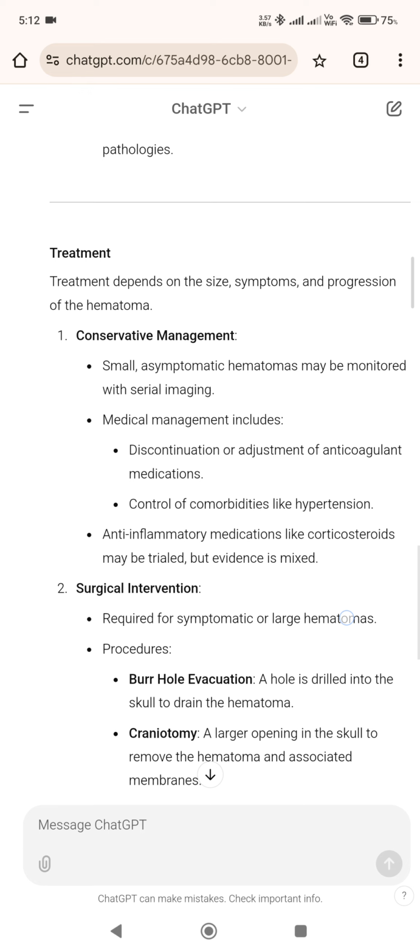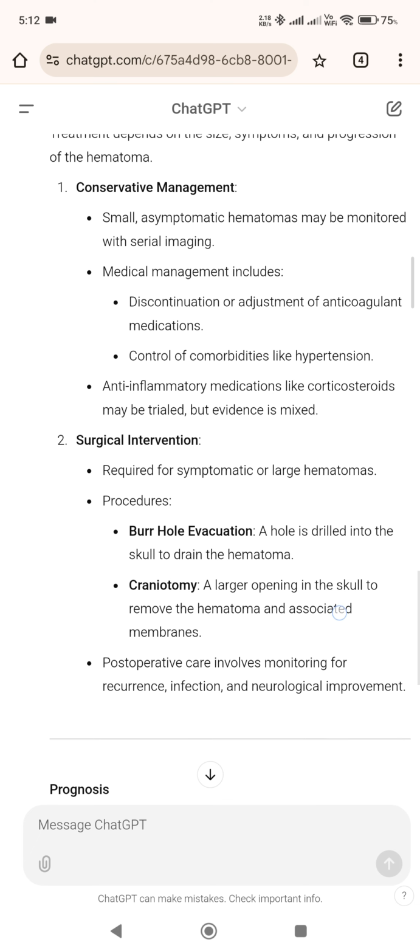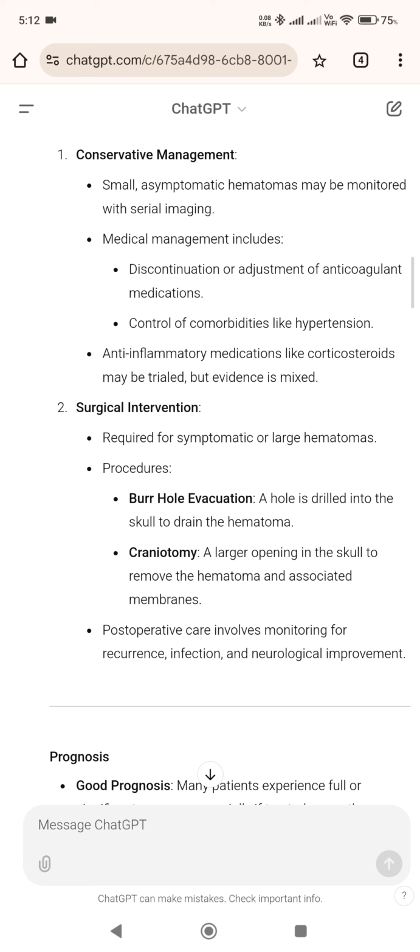Treatment. Treatment depends on the size, symptoms, and progression of the hematoma. 1. Conservative management. Small, asymptomatic hematomas may be monitored with serial imaging. Medical management includes discontinuation or adjustment of anticoagulant medications, control of comorbidities like hypertension. Anti-inflammatory medications like corticosteroids may be trialed, but evidence is mixed.